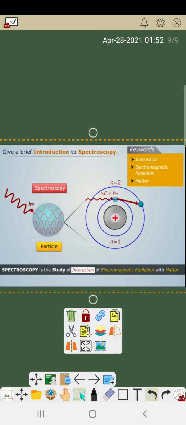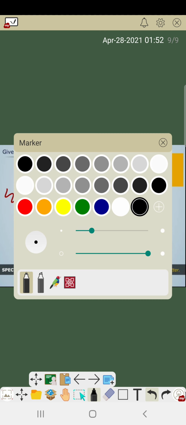This phenomenon, that means the interaction between the electromagnetic wave and the particle, is called spectroscopy. That means the interaction between this type of radiation and the particle, this total incident, is called spectroscopy.